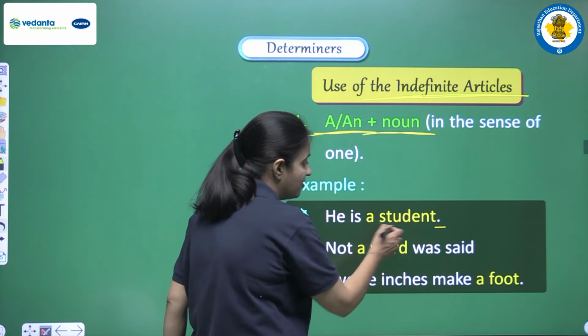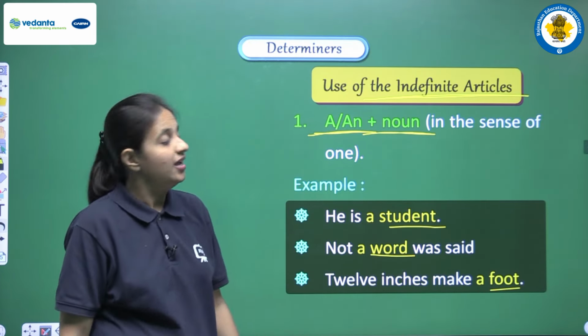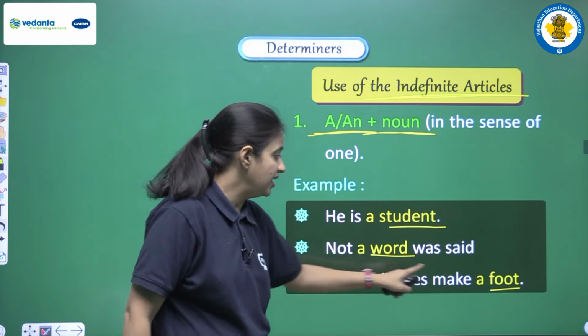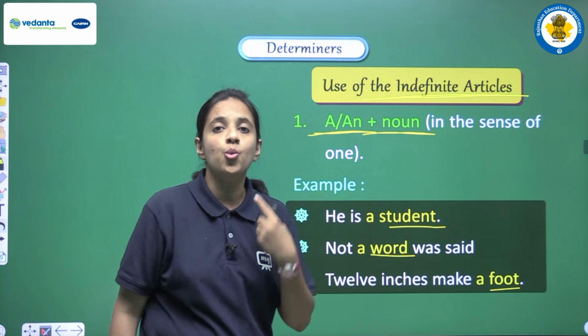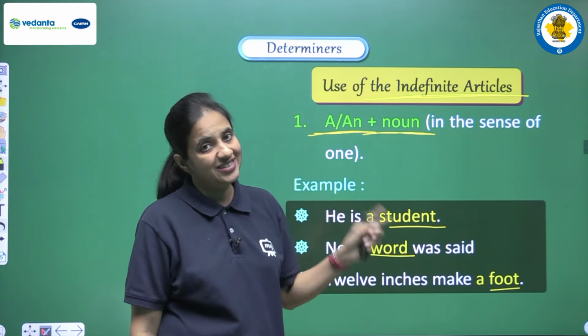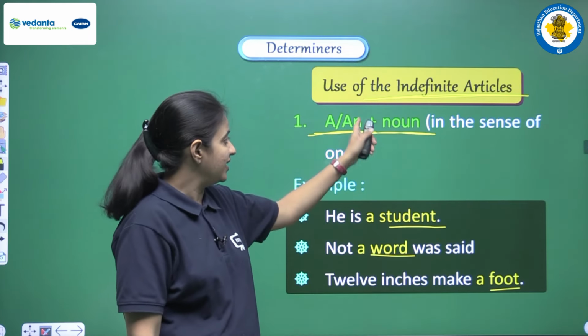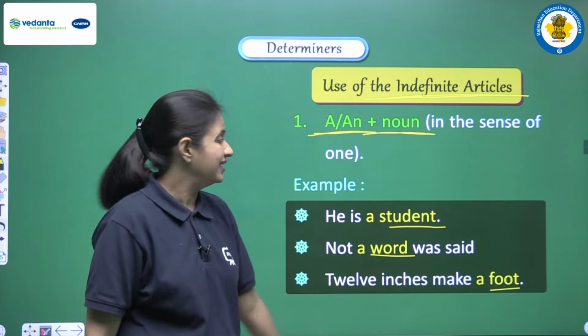Now we have nouns here, and all these nouns are singular nouns. And we have a, which actually means one. We are saying that he is a student, right? So in this way, we can use these two articles, a or an.